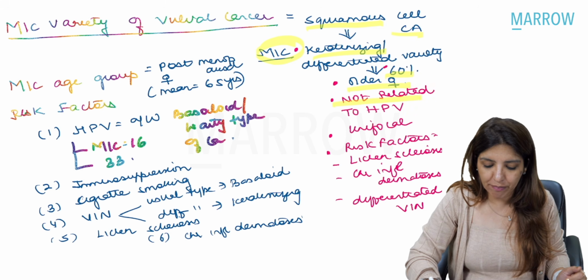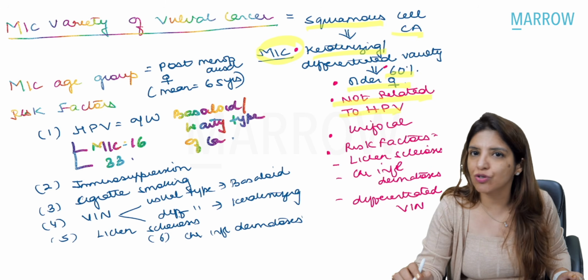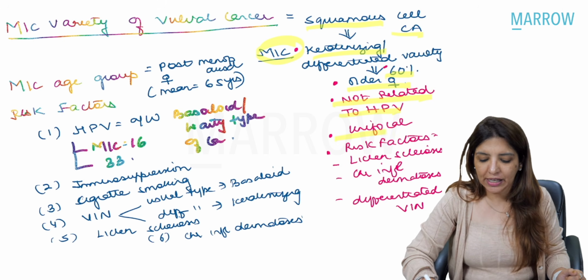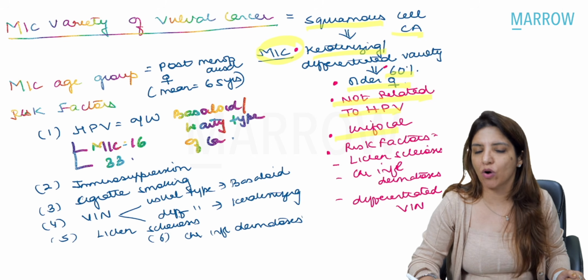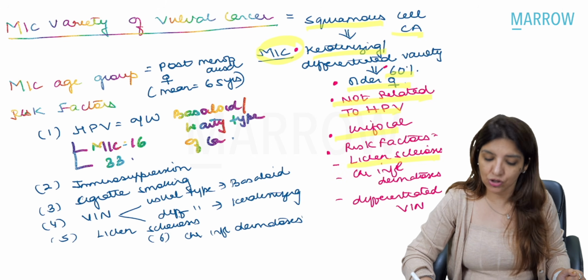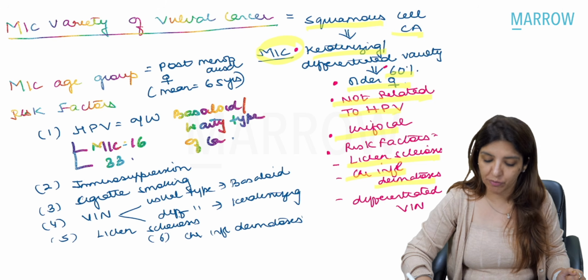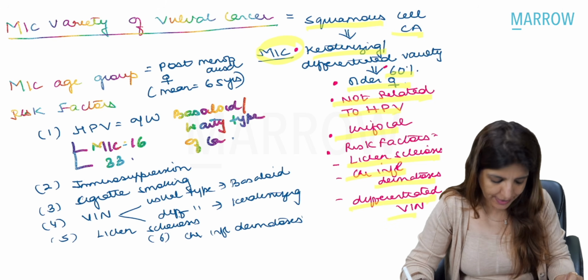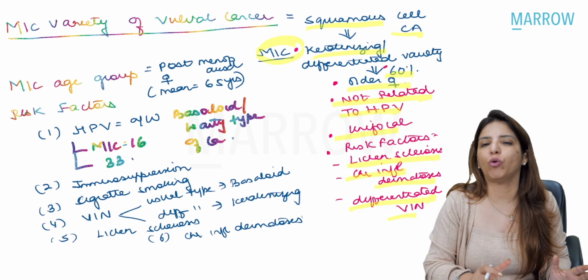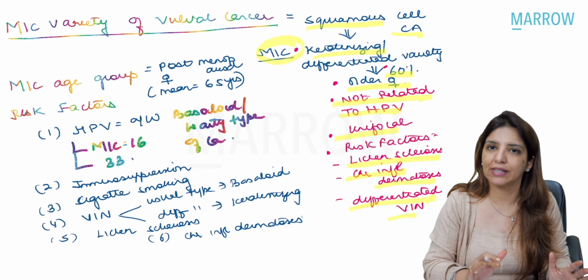Now, please remember, keratinizing variety is not related to HPV infection. It is unifocal, and the risk factors for keratinizing variety of squamous cell cancer are lichen sclerosus, chronic inflammatory dermatosis, and a differentiated VIN. Right? Now coming to overall, what are the risk factors for vulval cancer?